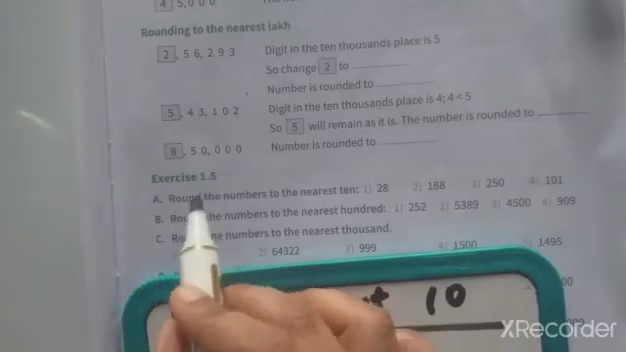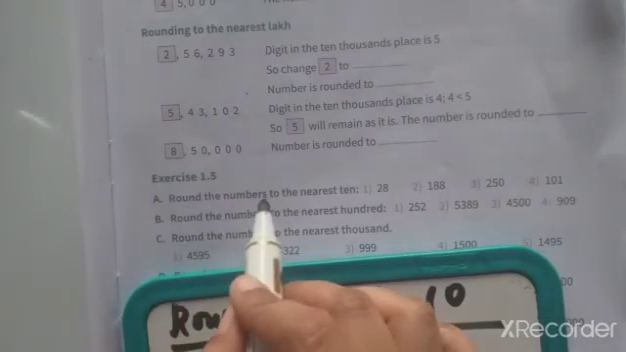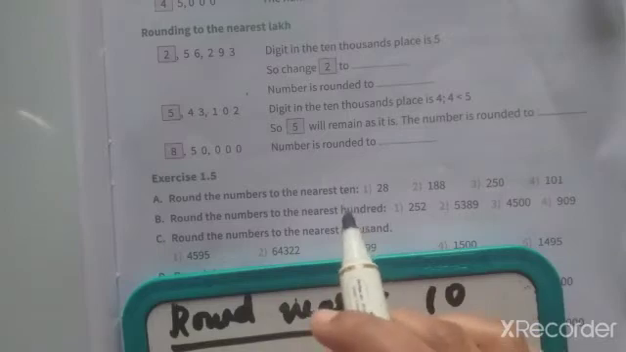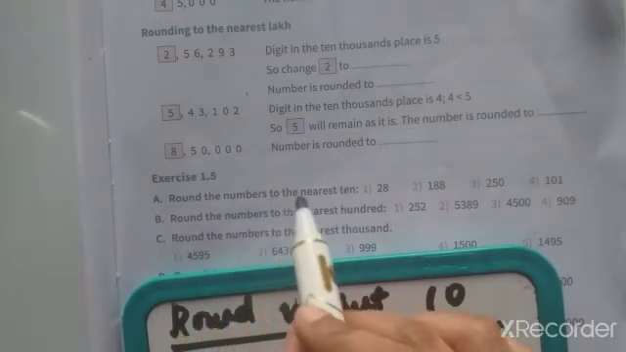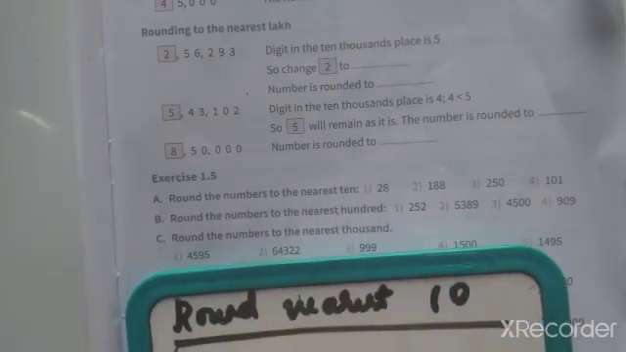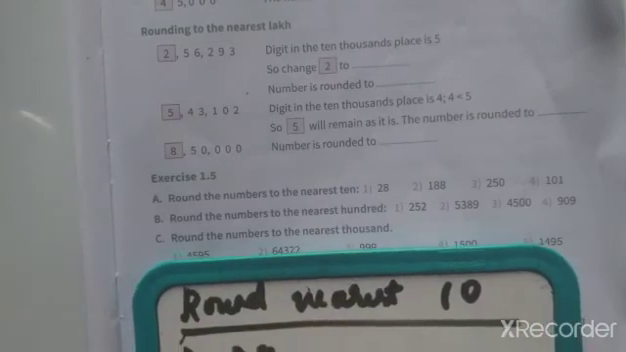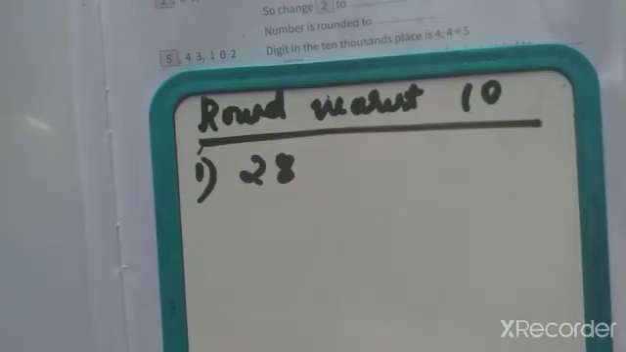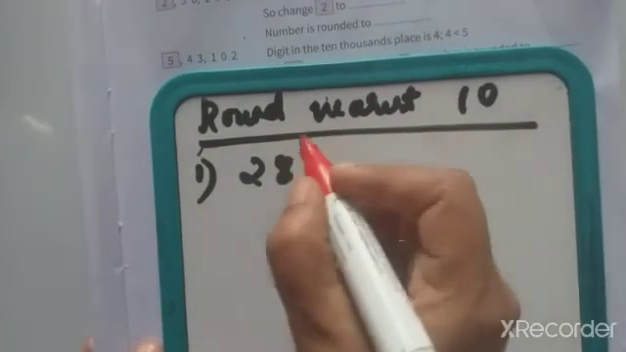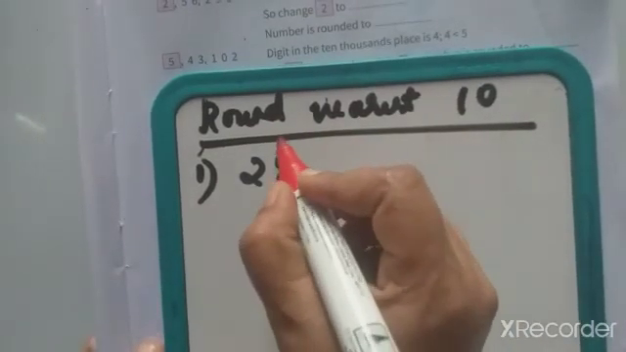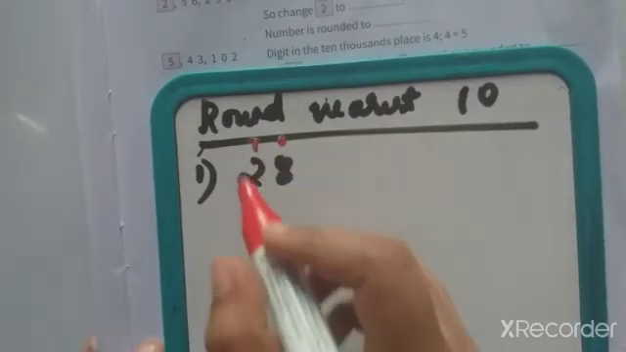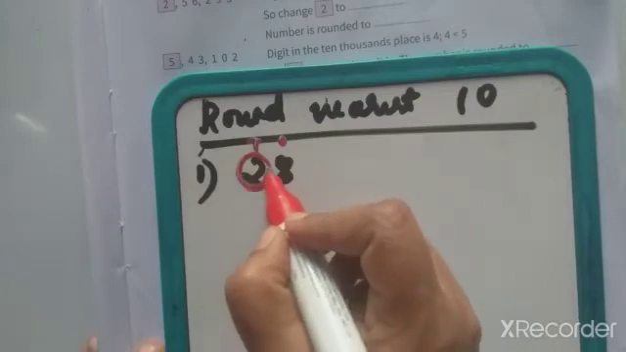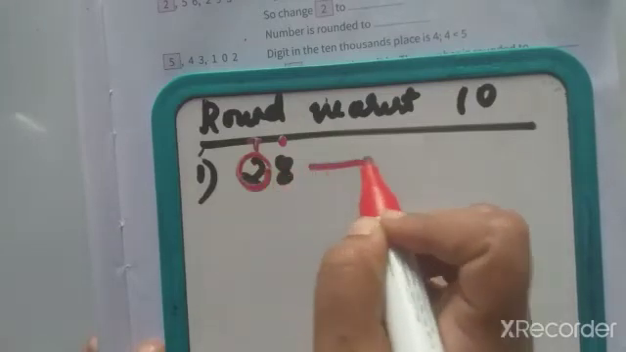Exercise 1.5 A question. Round the number to the nearest 10, means the tens place. First question is 28. Round the number to the nearest tens. So check the place value of the number. This is ones, this is tens. In the tens place we have to round off the number. Ones, tens, 2 is in the tens place.